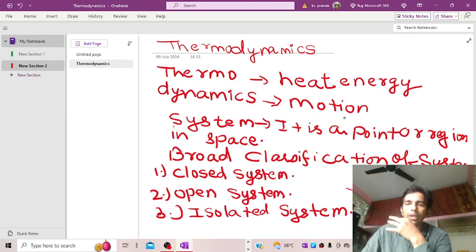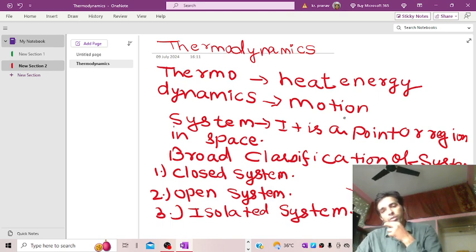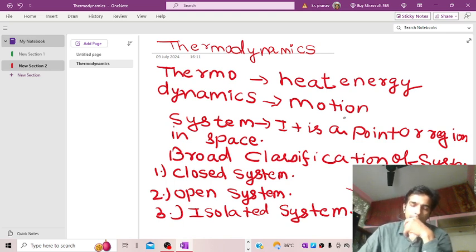So that type of heat transfer is basically conduction, in which the particles will not leave their position, they will oscillate or vibrate in their own position only, and they will transfer their heat on account of their vibration. So in that case only energy transfer is taking place, but no mass transfer is taking place. So that is basically the closed system, a system in which energy transfer is taking place but no mass transfer is taking place. Secondly, it is the open system.